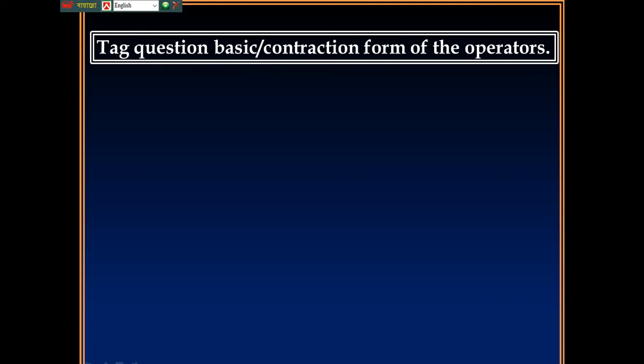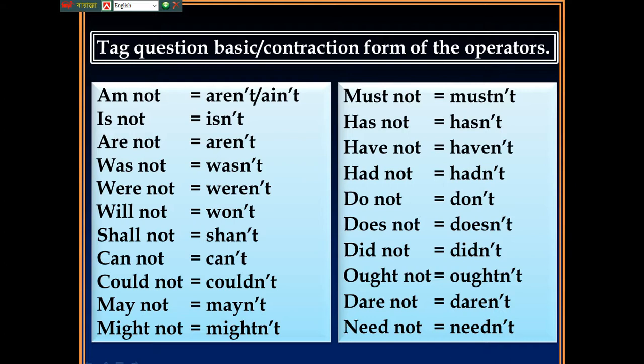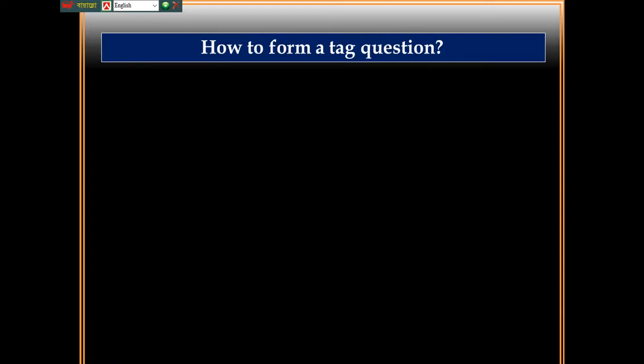And now again pause this video and write down the contraction forms of these operators. It's very essential for making tag questions. Mahabuba was our good friend, wasn't she?